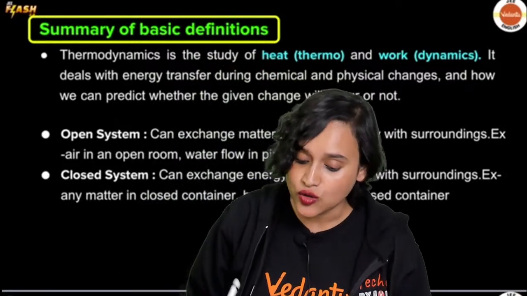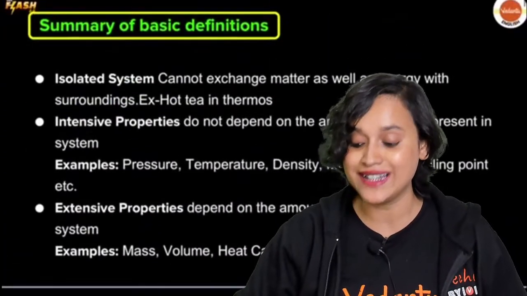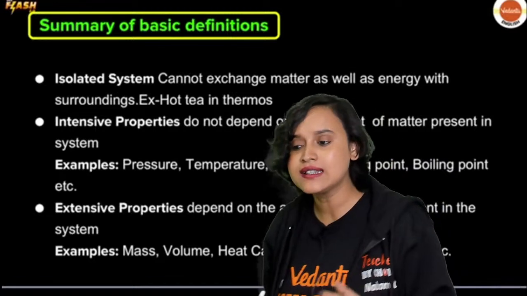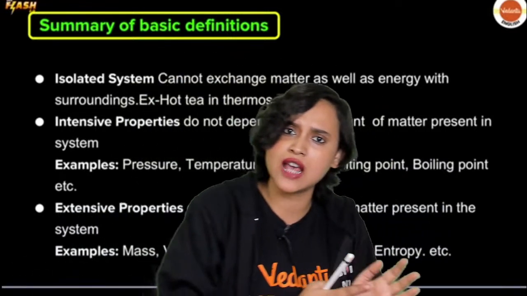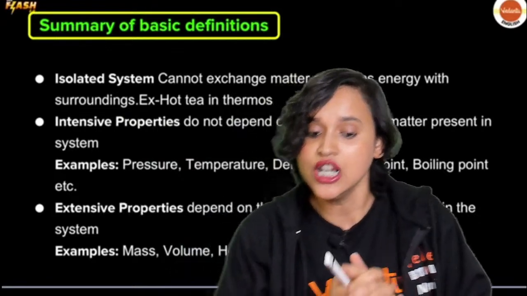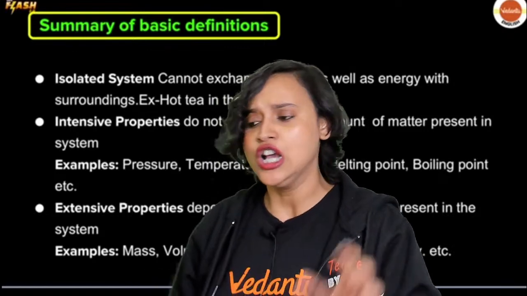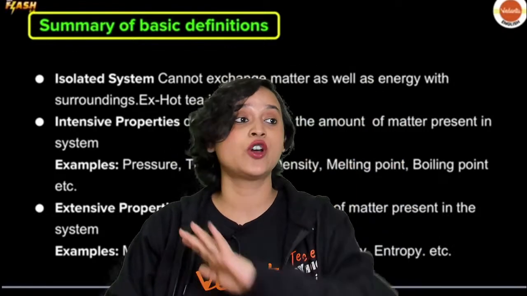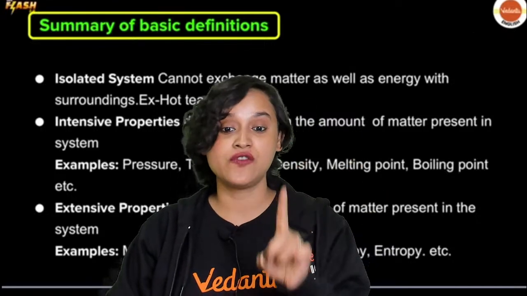Great. So I just told you that system can be open system, closed system. There is another system which is called as isolated system. Now, what is this isolated system? Everybody, have you seen a thermos flask? You must have seen a thermos flask, right? In a thermos flask, you can keep hot water in it for one whole day, but there is no exchange of energy or matter.